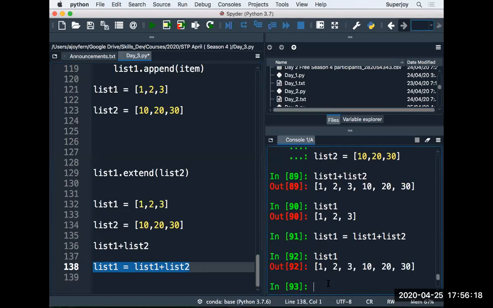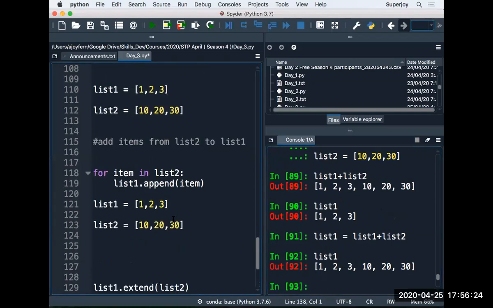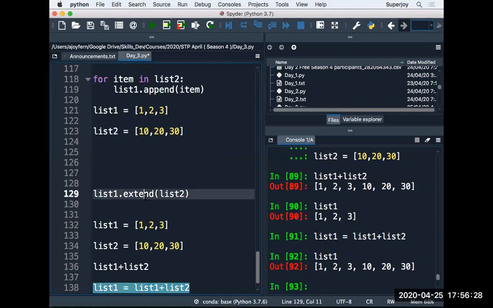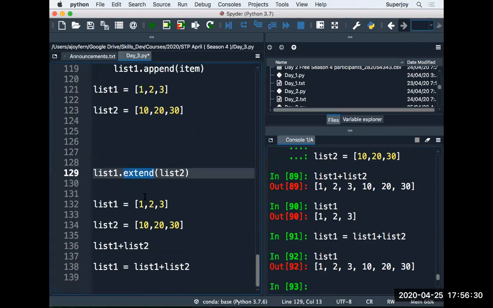So guys, I have told you 3 methods, right? There is one method using a loop that you can use to append the values from list 2 to list 1. Then we used one more method, extend, and then also the concatenation way as well. So now we have discussed a couple of methods from the list. So I think list is very clear to you guys. Is it good to go?